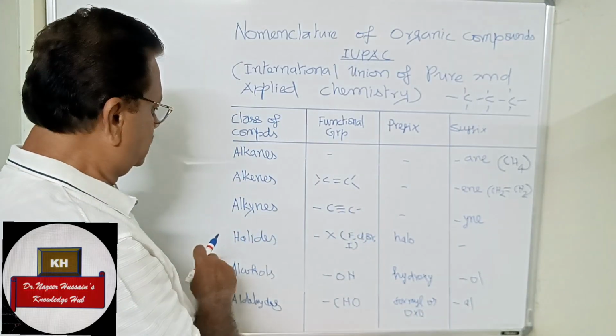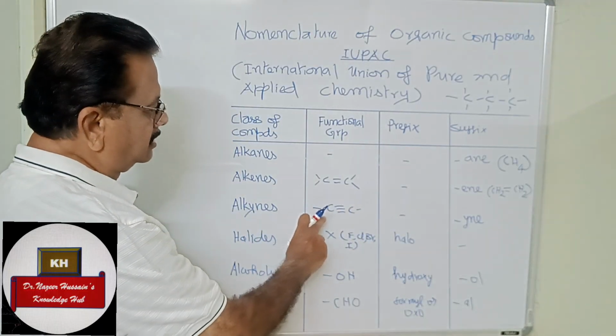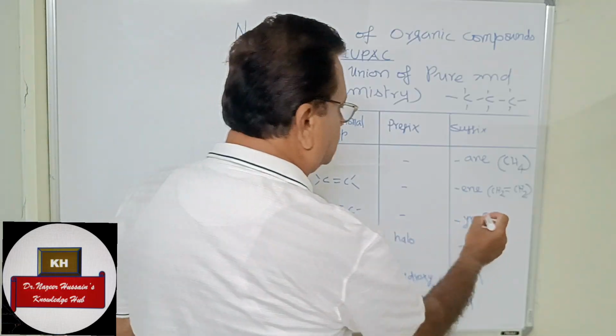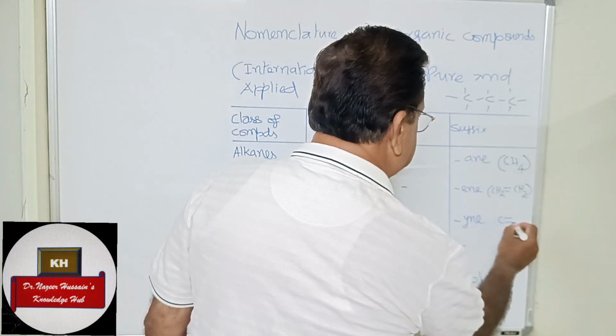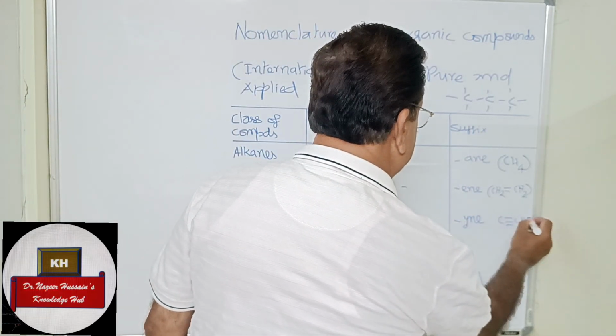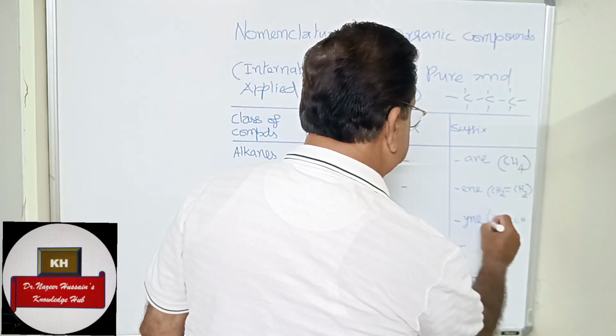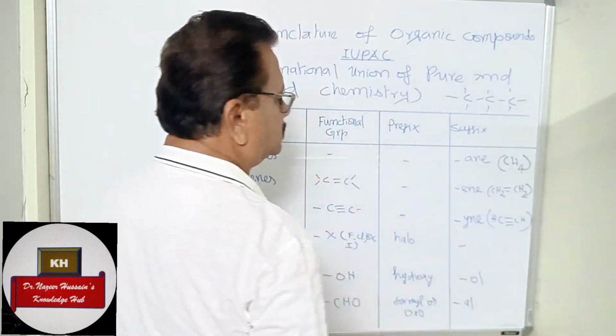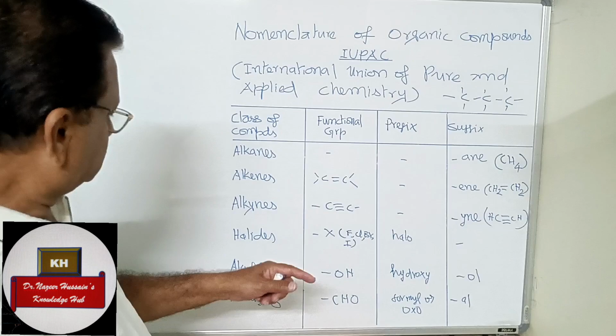Then alkynes. An alkyne has a triple bond, so the suffix is yne. This is an example.